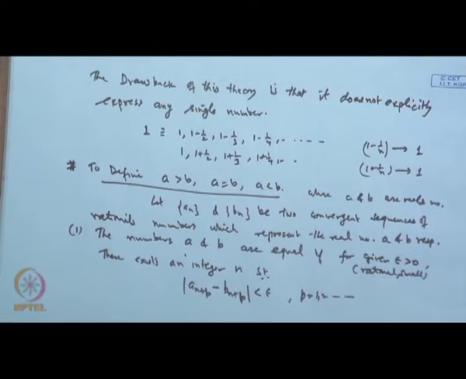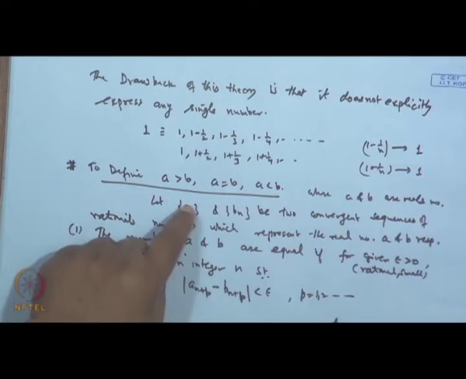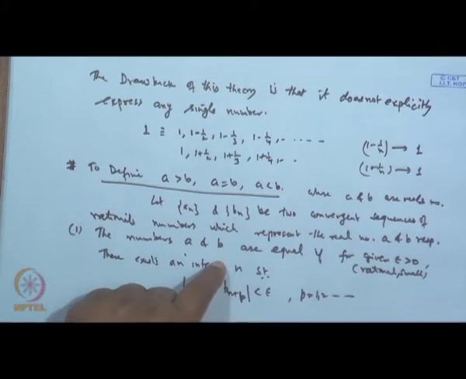For p equal to 0 obviously there is no problem. For p equal to 1, 2, 3, then we say the two real numbers, the numbers represented by these sequences, are basically equal.